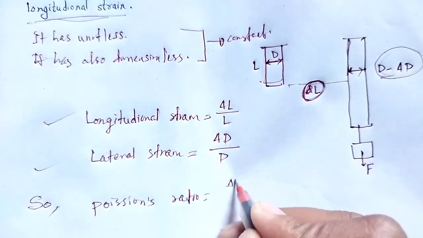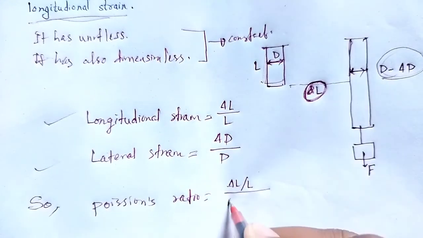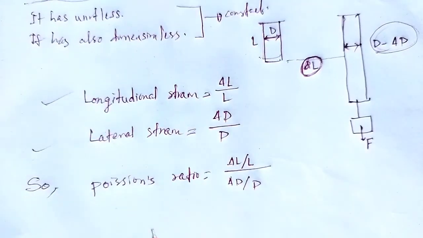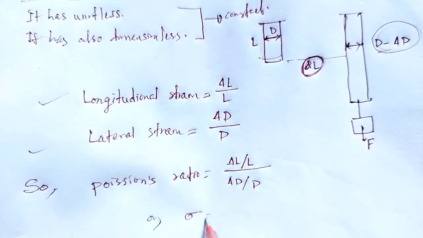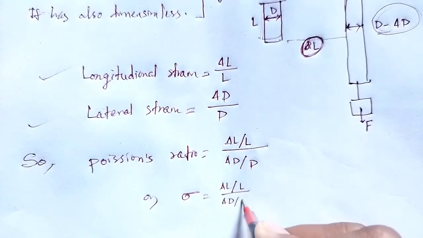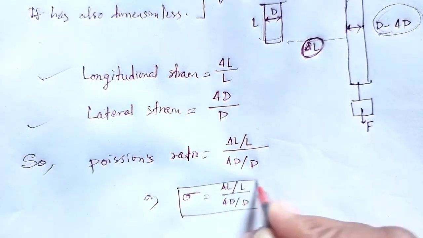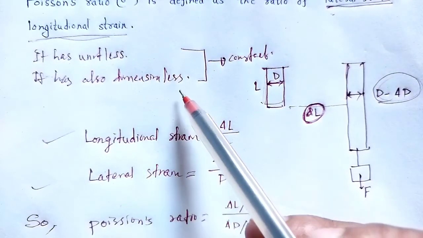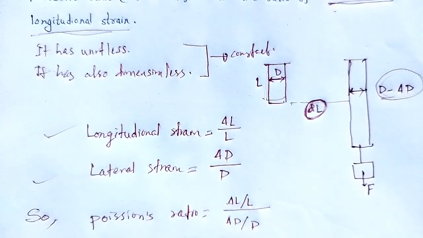Longitudinal strain is del L by L, lateral strain is del D by D, or we can say sigma is equal to del L by L divided by del D by D. It is unitless and also a dimensionless quantity, since it is a constant.